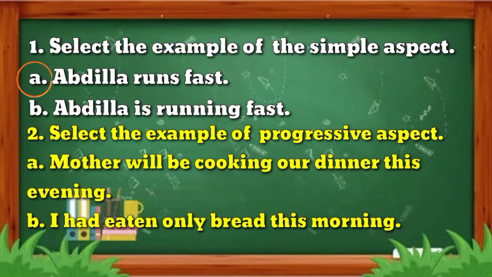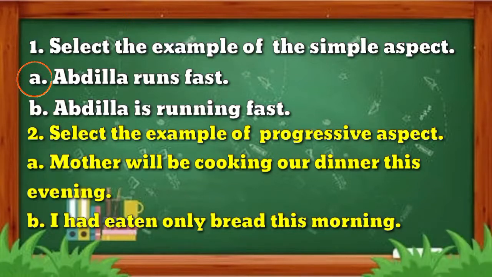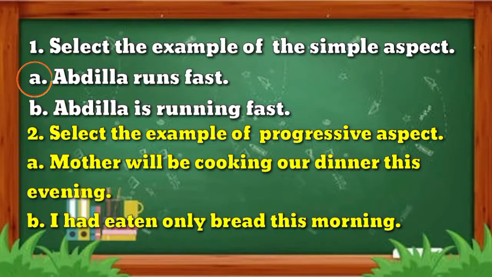Number 2. Select the example of progressive aspect. Letter A. Mother will be cooking our dinner this evening. B. I had eaten only bread this morning. I'll give you 5 seconds to think of your answer. What is your answer, learners? The correct answer in number 2 is letter A. Mother will be cooking our dinner this evening. It is an example of progressive aspect. It falls under the future progressive tense.